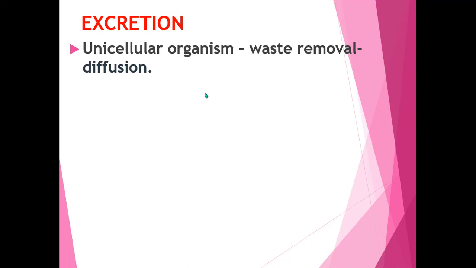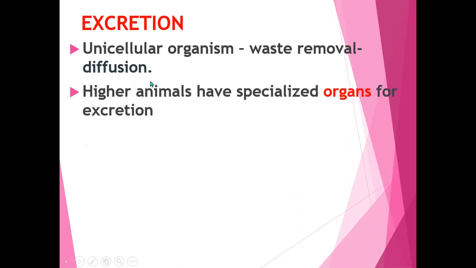In unicellular organisms, how will the waste be removed? Waste is removed by the process called diffusion. In higher animals, they have specialized organs for excretion.